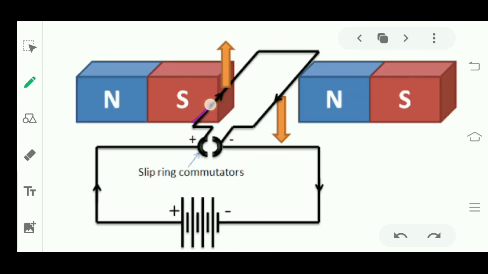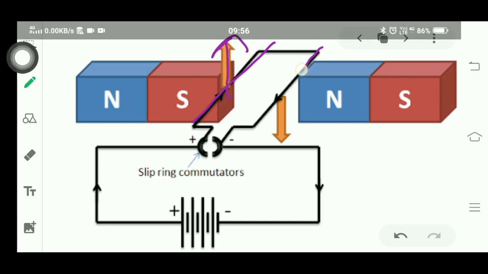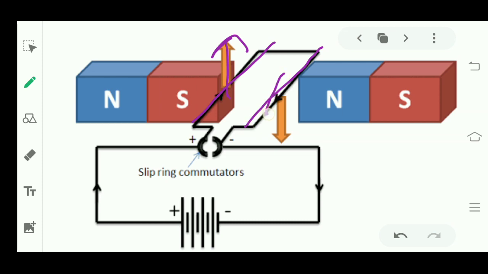If the current is in upward direction, then the force experienced by this conductor will be in upward direction. And here the current is in downward direction, so the force will also be in downward direction. So how will it move?